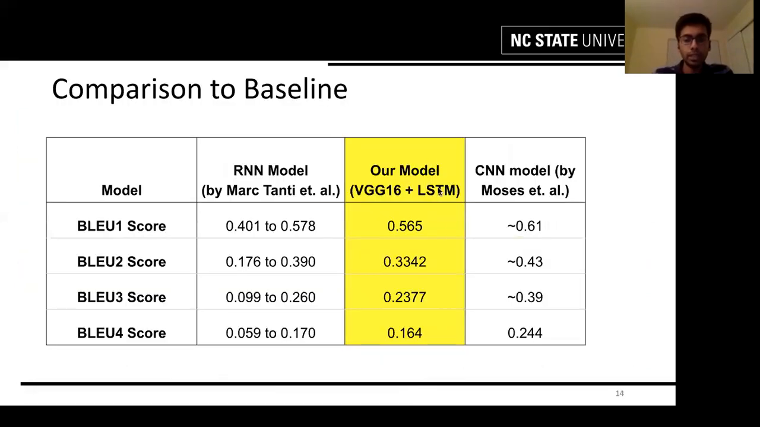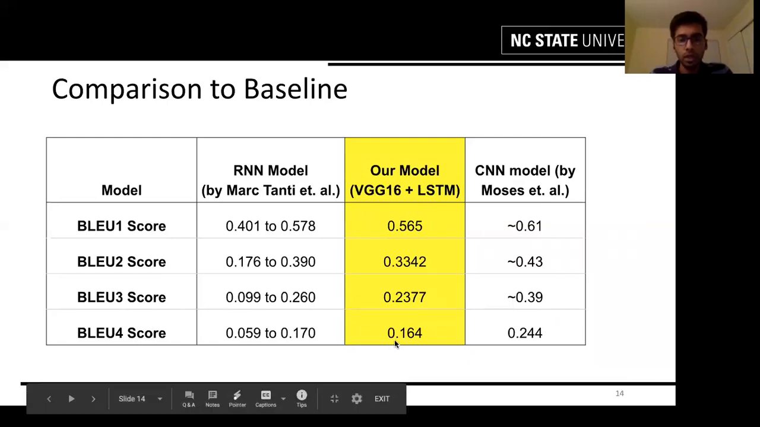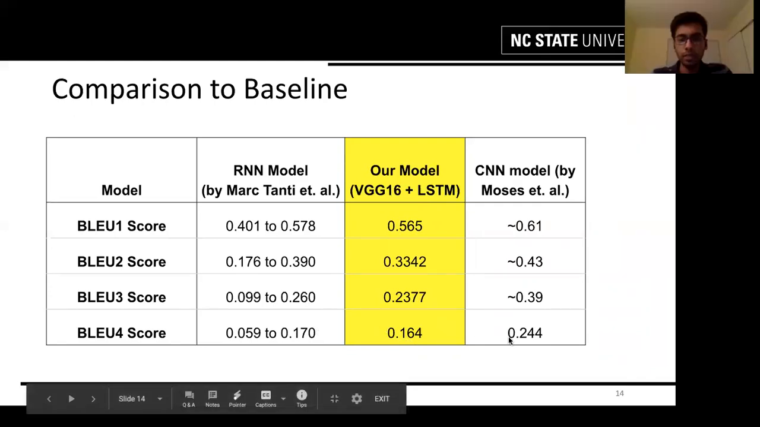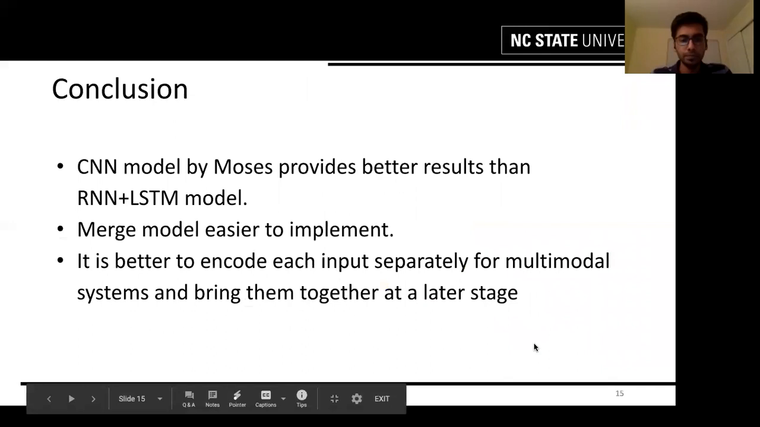On comparing with the baseline, we achieved a BLEU1 score of 0.565, which is in the higher end range of the RNN model by Mark Tanti, but falls short of the CNN model. Similarly, for the BLEU4 score, which is the more important score, we got a value of 0.164, which still falls in the higher end range, but marginally falls short of the CNN model.